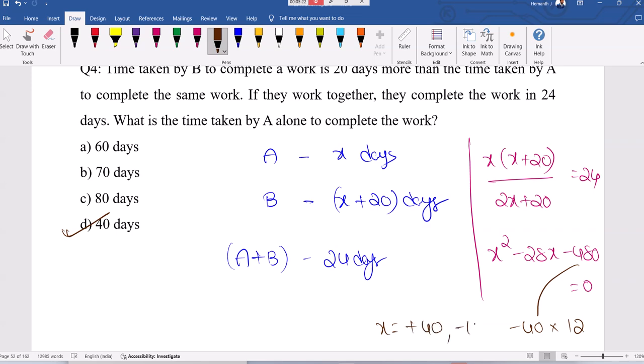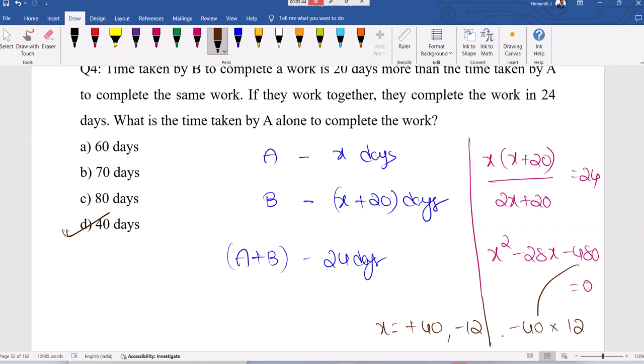This is the shortcut actually. When you are able to split satisfying this, minus 40 plus 12 is minus 28, and minus 40 multiplied with 12 is minus 480, satisfied. Then minus 40 means you will get plus 40 after solving this equation. When it is plus 12, you will get minus 12 as the final thing. That's the shortcut, provided the x square coefficient is 1.